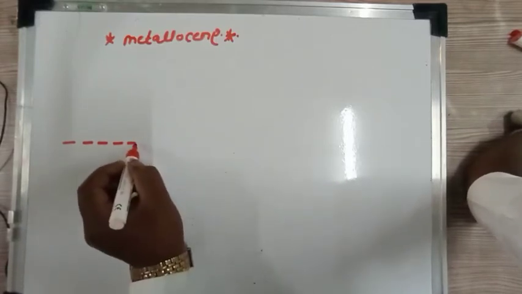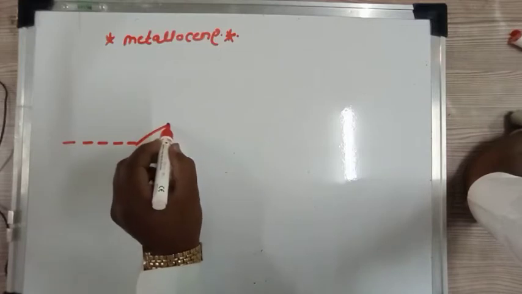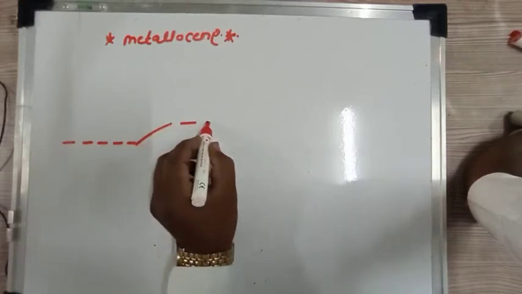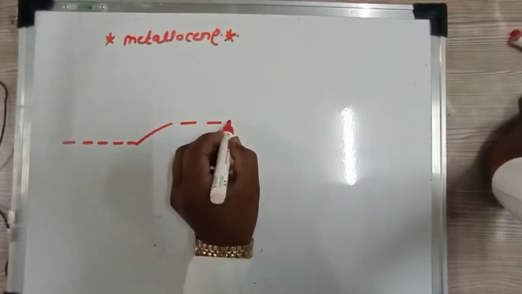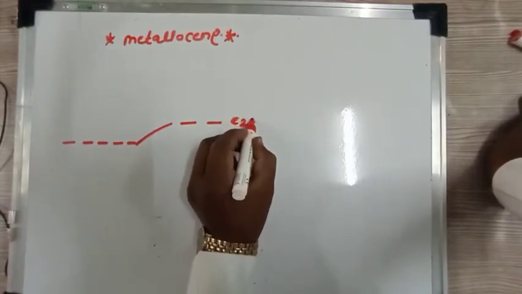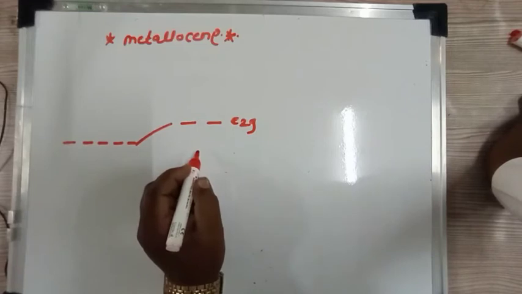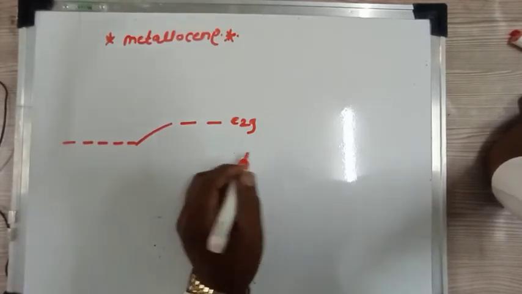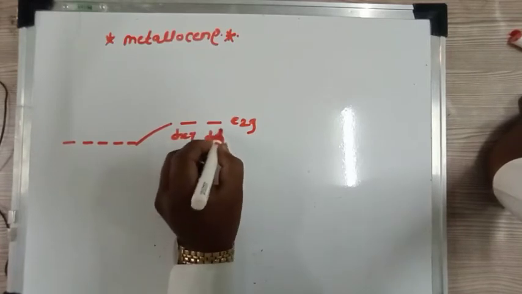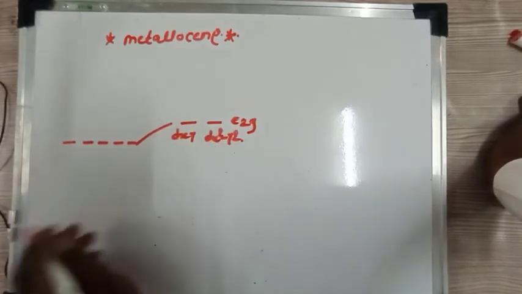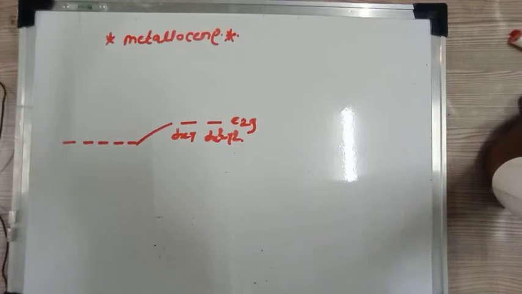So it will split into two orbitals. It is denoted as E2g. So it is g-read, and it is a 2 orbital set. So it is E2g, the dxy and dx square minus y square orbitals. So lower energy dxy and dx square minus y square orbitals.